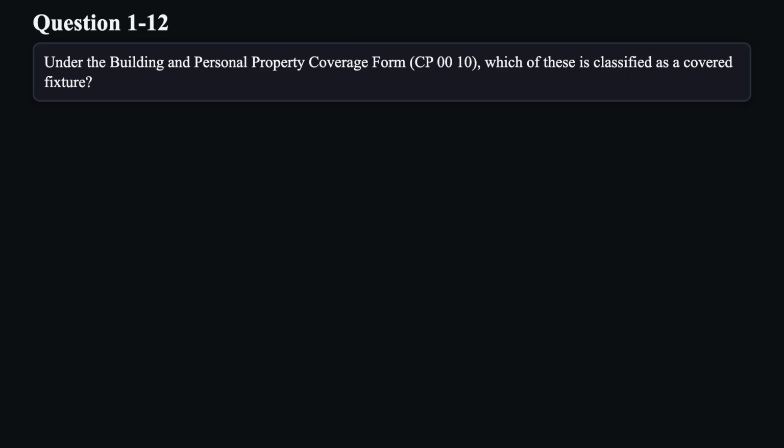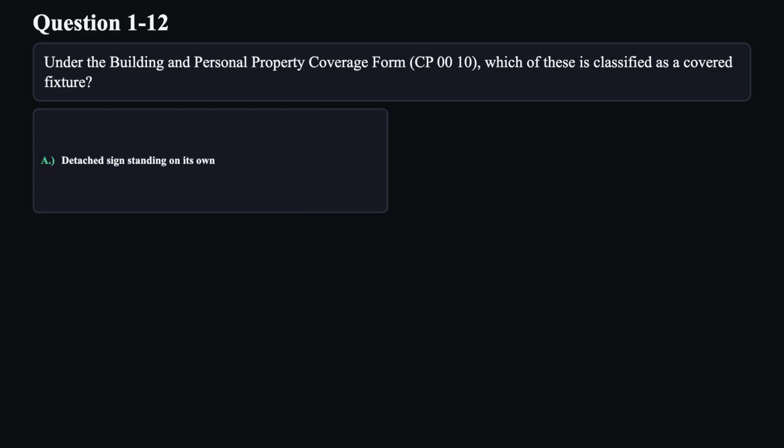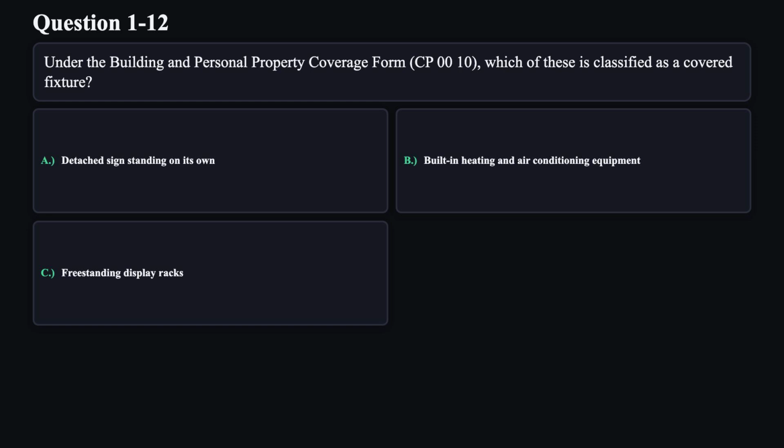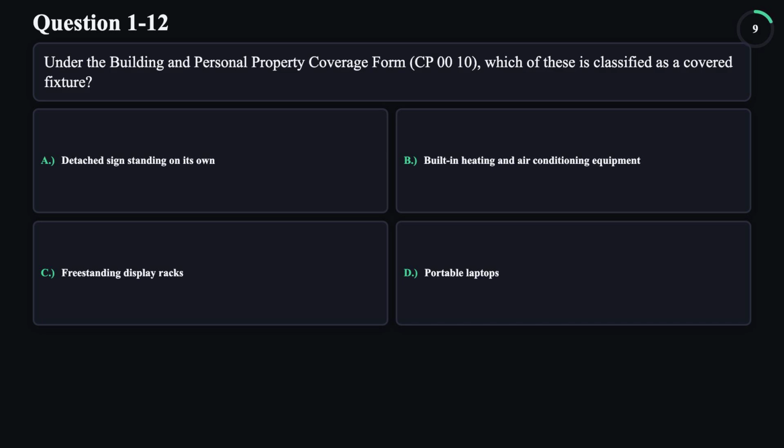Question 12. Under the Building and Personal Property Coverage Form, CP0010, which of these is classified as a covered fixture? A. Detached sign standing on its own. B. Built-in heating and air conditioning equipment. C. Freestanding display racks. D. Portable laptops.